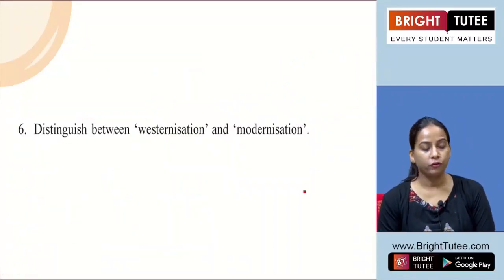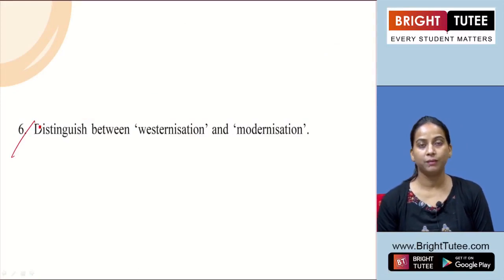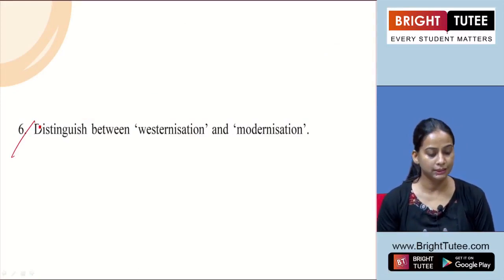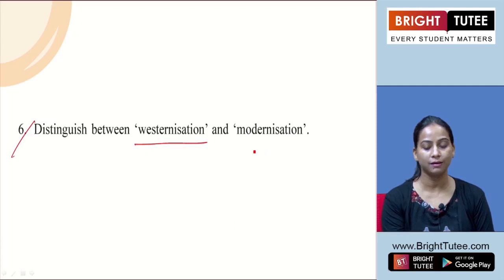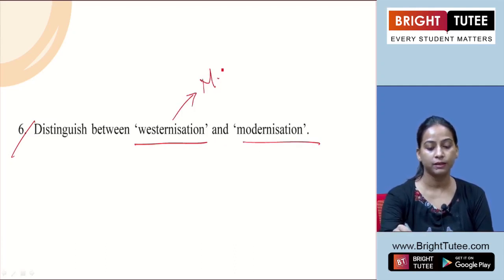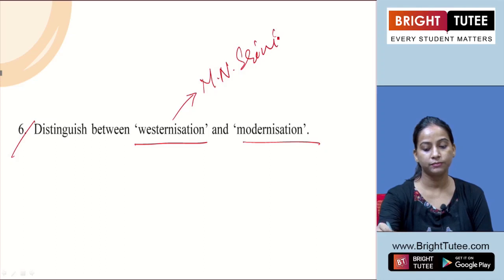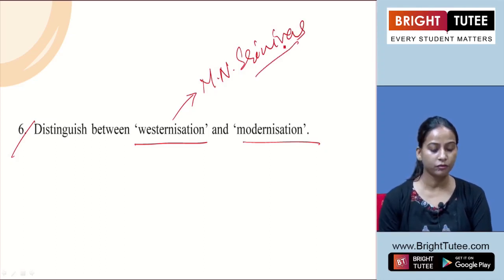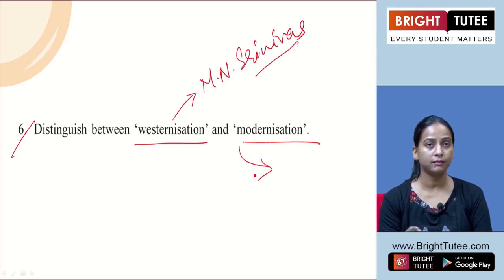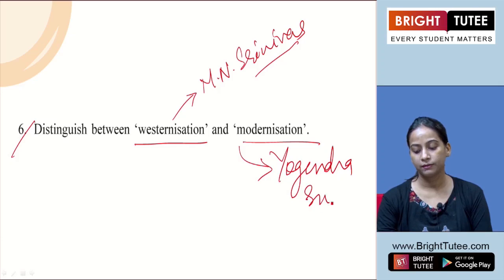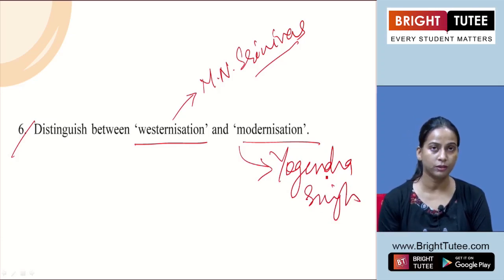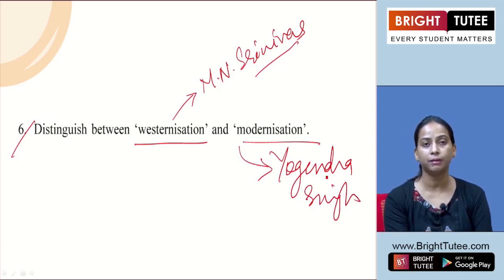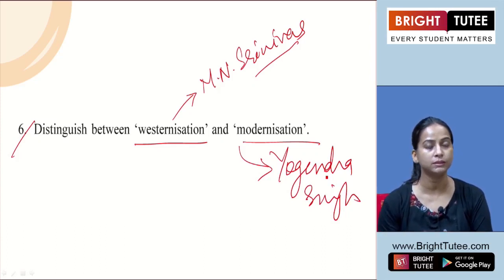Now under short question answers, question number 6 they have asked based on part 2 of this unit 6, that is distinguish between Westernization and modernization. These two different terms are there. Here we know that this term was coined by M.N. Srinivas and this modernization term was defined by Yogendra Singh. So this is the first difference we can show here, and after that we are going to mention the meaning of these two terms differently.